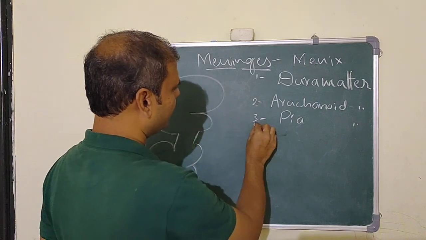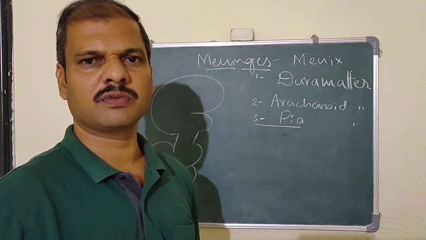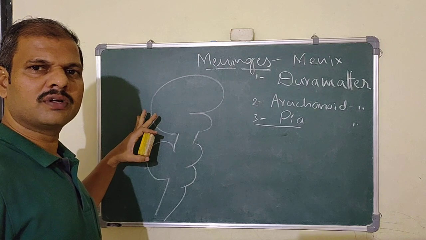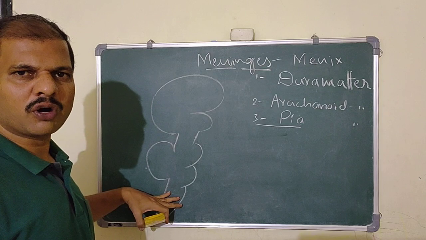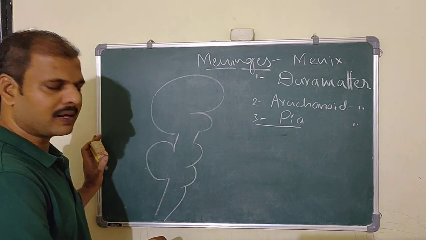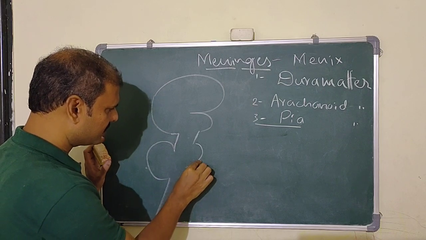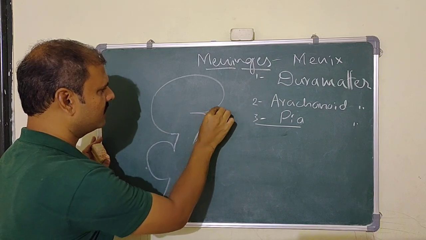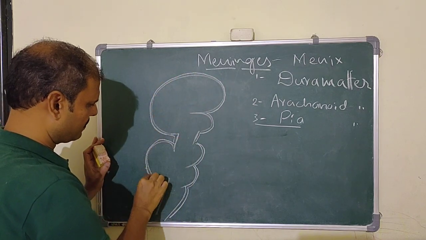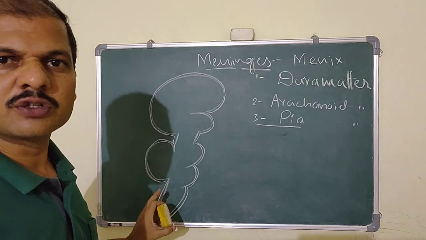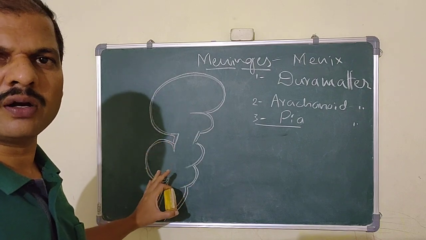If you take the pia mater, the pia mater is the innermost layer of the central nervous system. For example, this is a diagram of the lateral view of the central nervous system, where there is a brain part and the spinal cord part. This is the layer on the brain and the spinal cord. We can see the inner layer of the central nervous system, the layer which is very closely attached to the brain and the spinal cord.